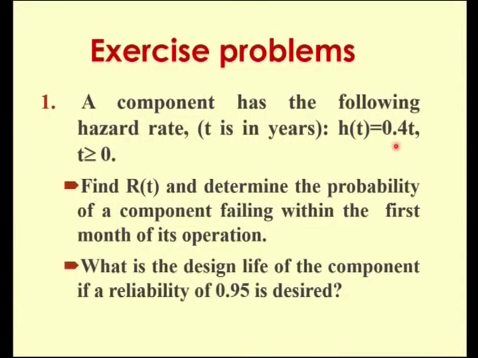Given a component which has the hazard rate, with t in years, h of t equal to 0.4 t and t greater than or equal to 0, find capital R of t and determine the probability of a component failing within the first month of its operation, and what is the design life of the component if a reliability of 0.95 is desired.